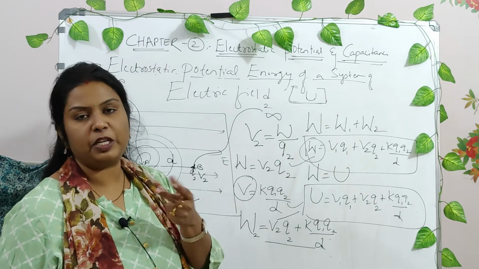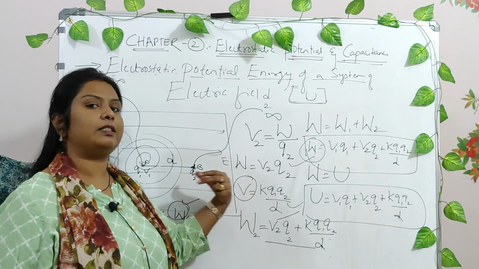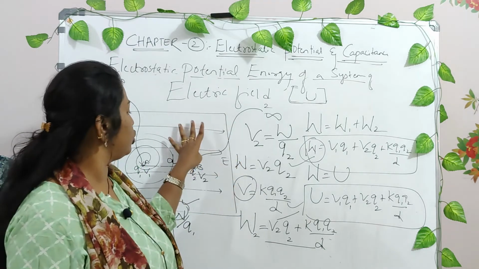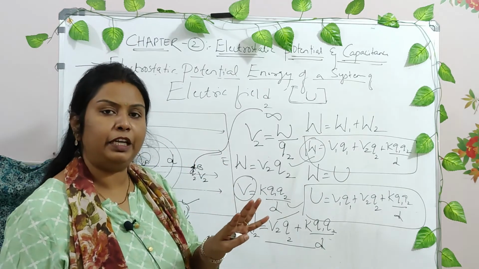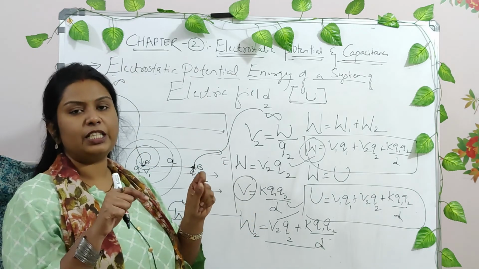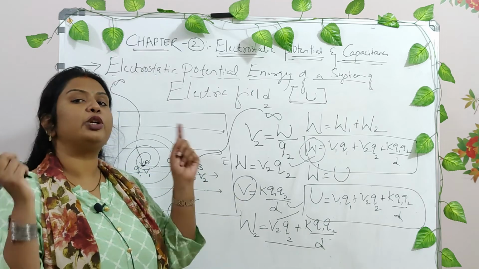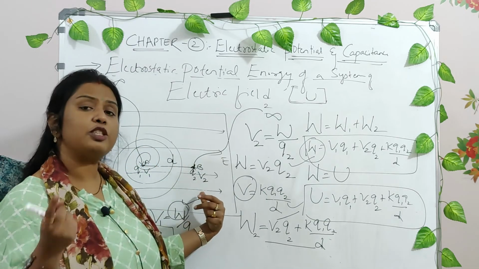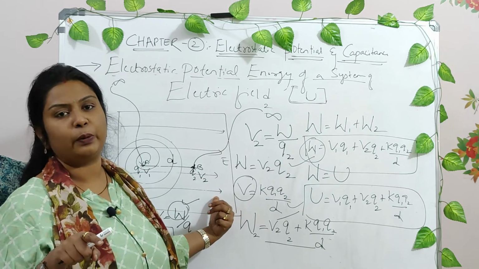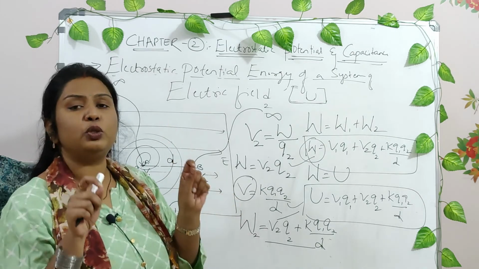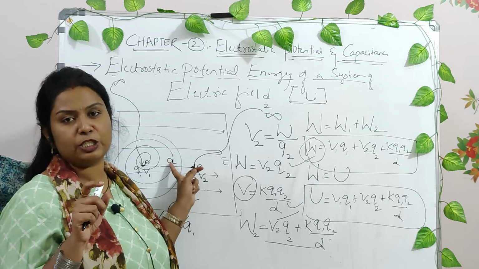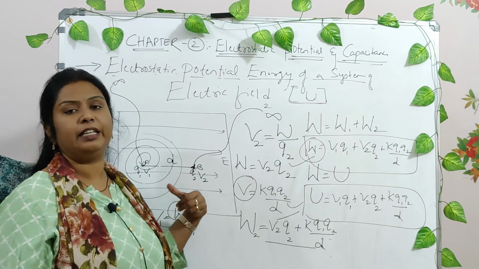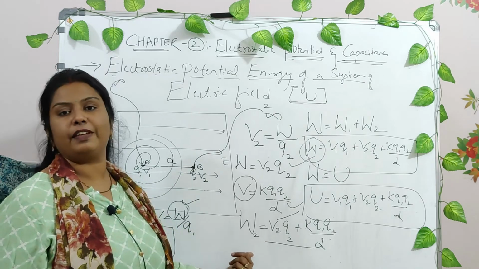In the two expressions that we derived previously, you had a system with no electric field. The system was empty. First you introduced two charges, then in the second derivation you introduced three charges, right? But here what is the difference? A system already has an electric field in it, right? And hence when you introduce the two different charges into this particular system, the total amount of potential energy generated here is calculated in this derivation.